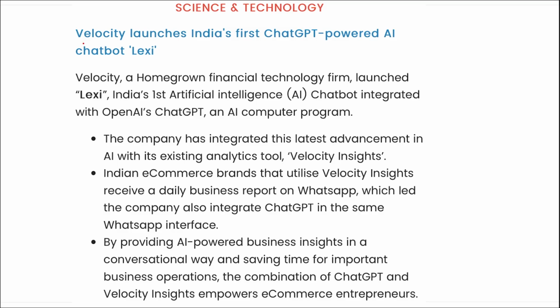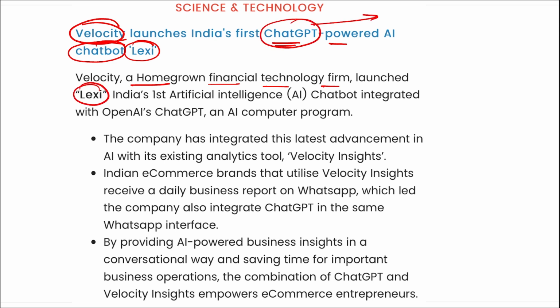Next we are talking about Velocity. Velocity is a homegrown financial technology firm, and they have launched the first ChatGPT powered artificial intelligence chatbot, Lexi. I repeat, we all know ChatGPT has become one of the most famous chat platforms nowadays. This was launched by OpenAI, and now using ChatGPT, Velocity has launched their own AI chatbot, that is Lexi, that is India's first artificial intelligence chatbot integrated with OpenAI's ChatGPT, an AI computer program.